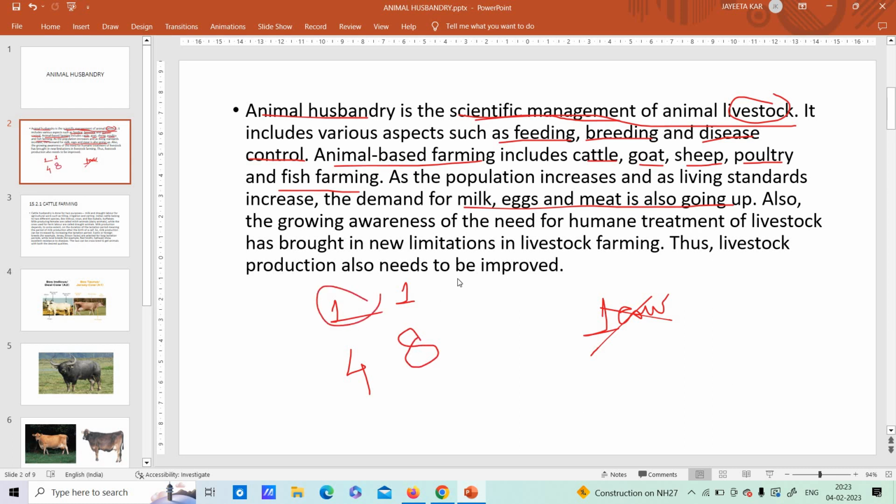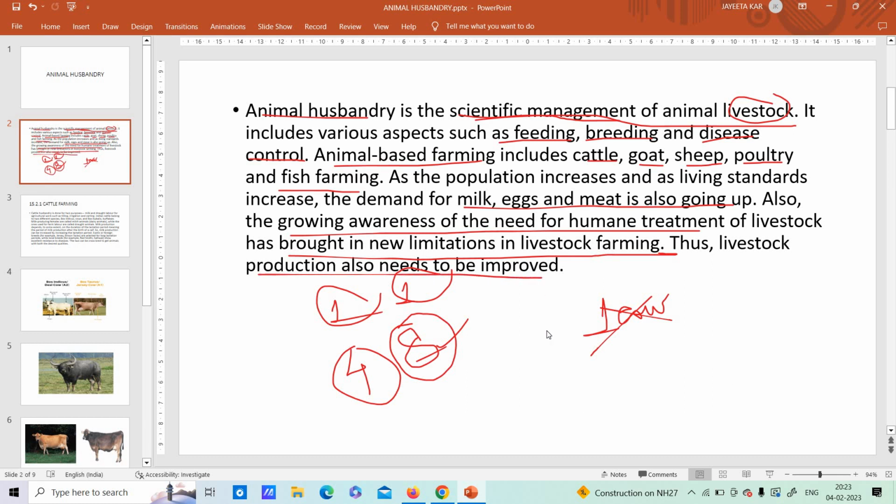Previously we had one person who was having only 1 egg, but now there are 4 people in the family and each of them has 2 eggs, right? So 4 twos are 8. Now instead of 1 egg, in that same family we require 8 eggs, right? Similarly for the milk and the meat also, the demand will keep on increasing. Also the growing awareness of the need for humane treatment of livestock has brought in new limitations in livestock farming. Thus livestock production also needs to be improved.